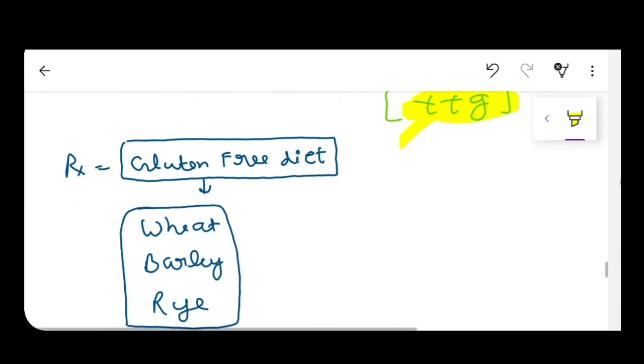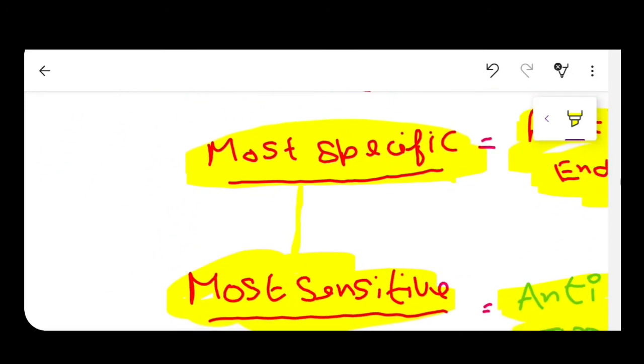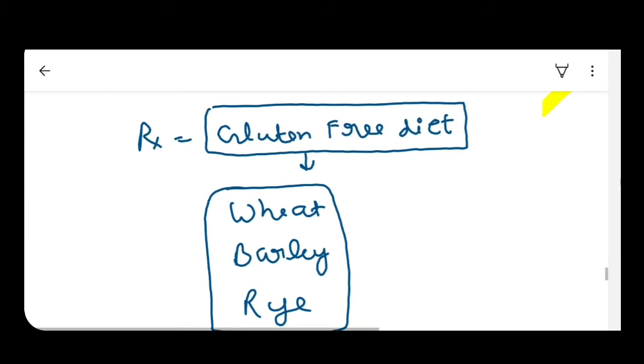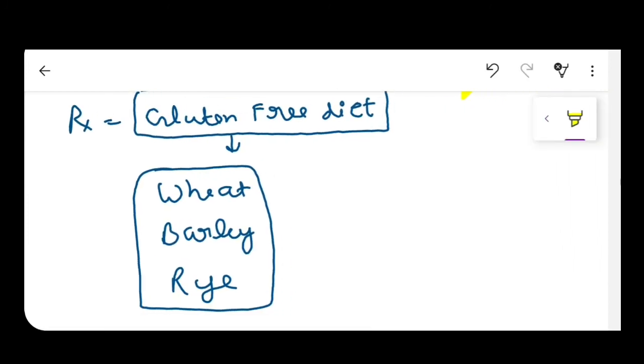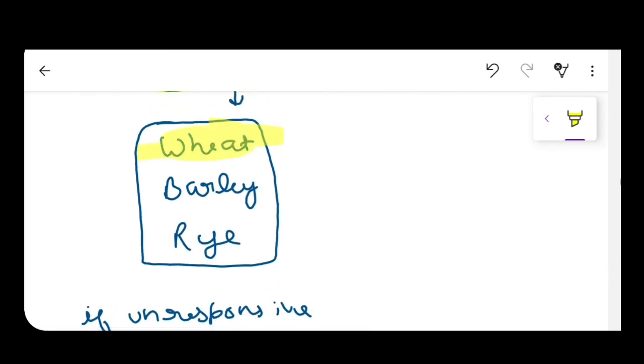Now what is the treatment for this, guys? The only treatment for this up till now is a gluten-free diet. So gluten is present in wheat, barley and rye. These three contain gluten, meaning the gliadin protein, and you have to avoid these.